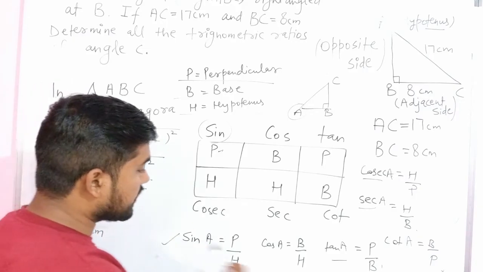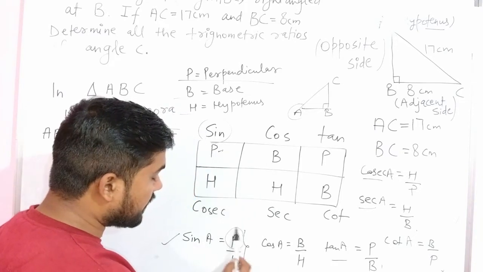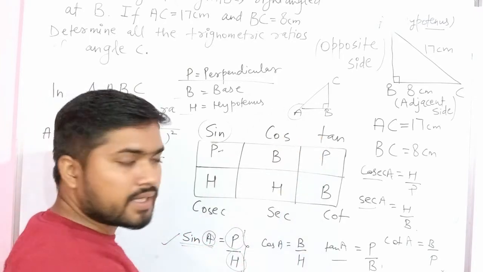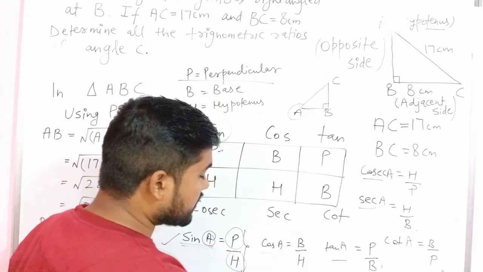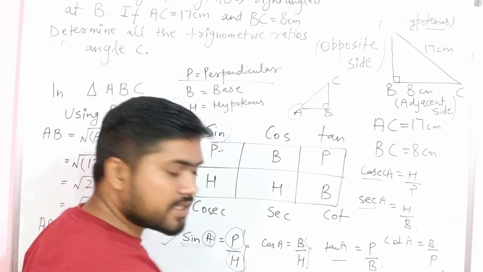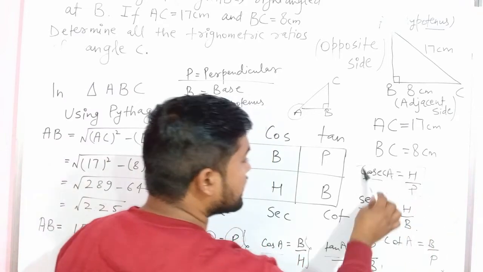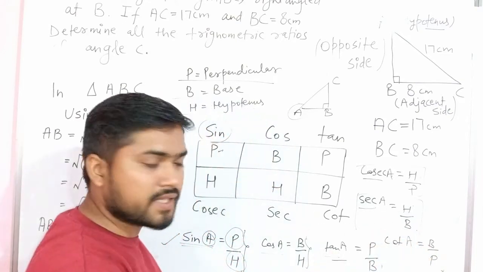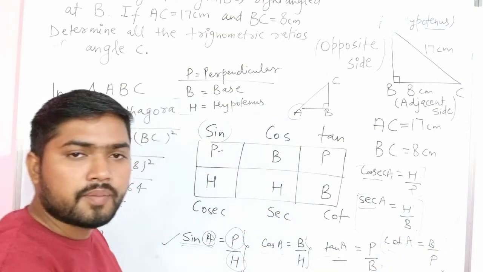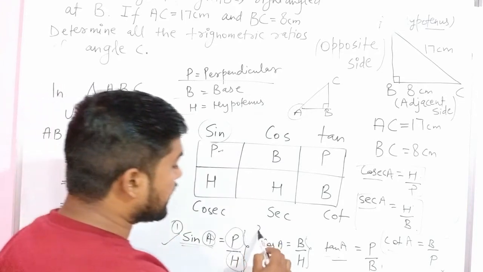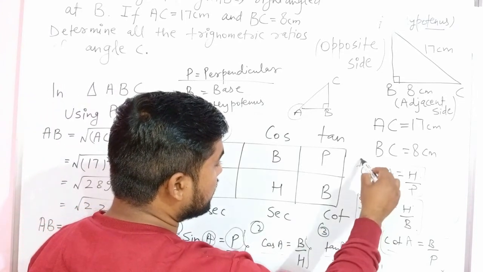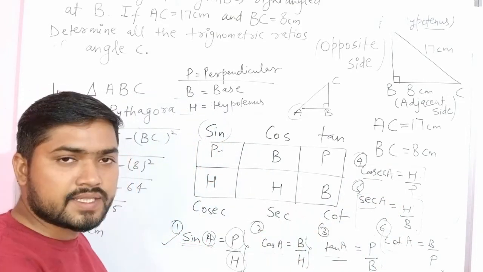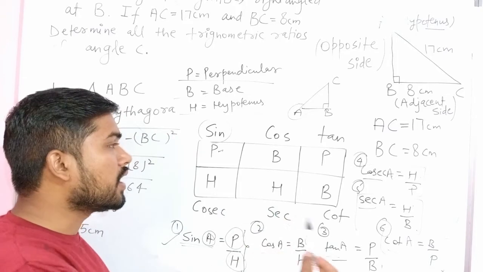Okay, students, these are the ratios of particular sides. The ratio of perpendicular and hypotenuse gives us sin A. A is the required angle in the question or in the particular example. Cos A stands for base upon hypotenuse. Tan A stands for perpendicular upon base. Cosec A stands for hypotenuse upon perpendicular. Sec A stands for hypotenuse upon base. Cot A stands for base upon perpendicular. These are the six basic ratios that are called trigonometric ratios, and we use these ratios to find some particular distances, some particular heights in the upcoming questions.